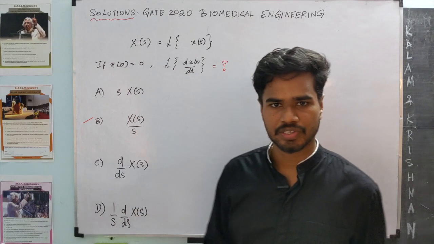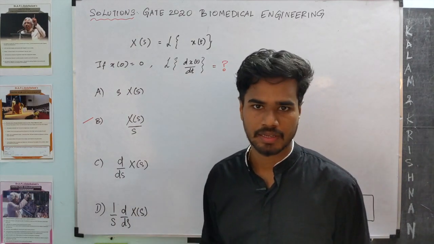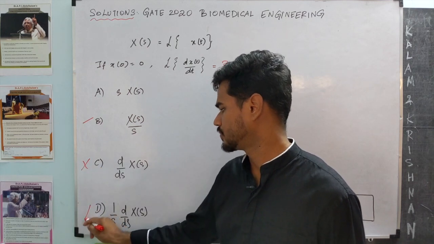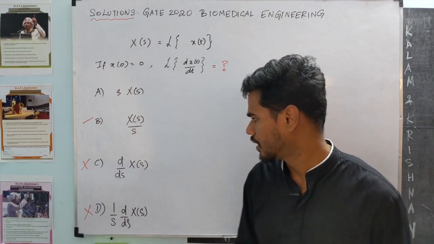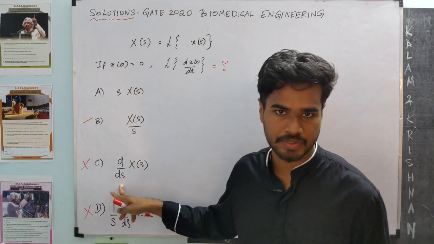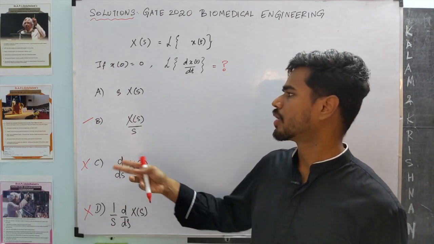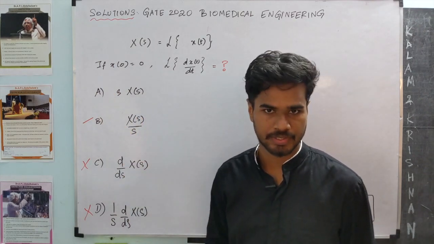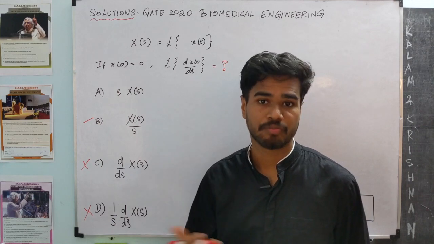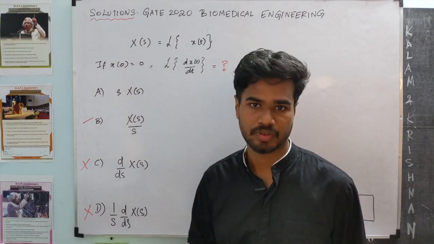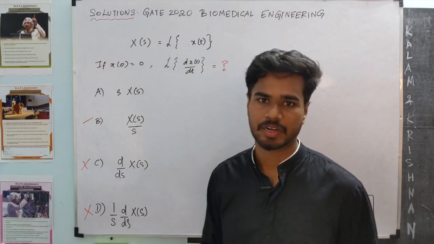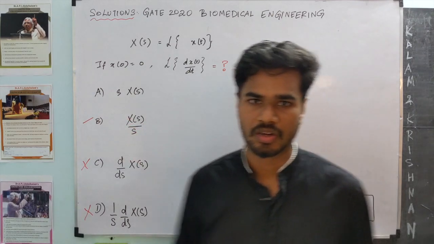So at this stage, instead of blindly guessing, if we have to smartly guess, I would eliminate options C and D, because Laplace transform is supposed to remove derivatives. Now I end up with 2 options. If I blindly pick one of them, the probability of it being correct is 1 by 2, which is better than minus 1 by 3. We are likely to get positive marks out of this.